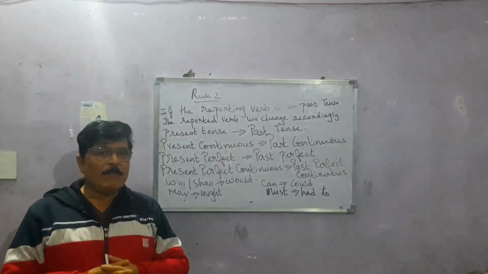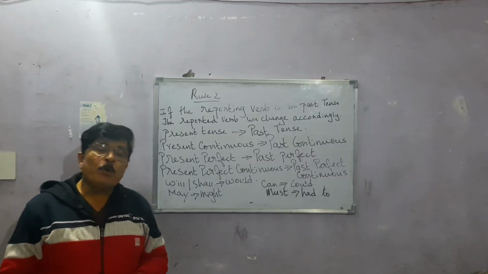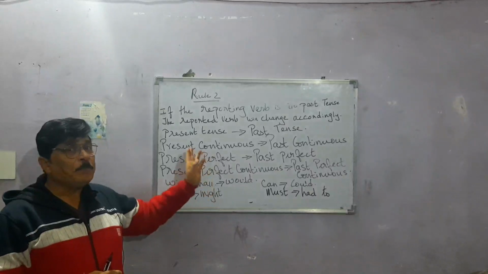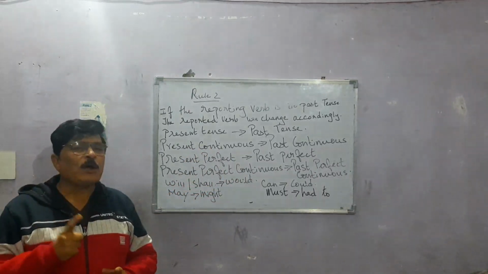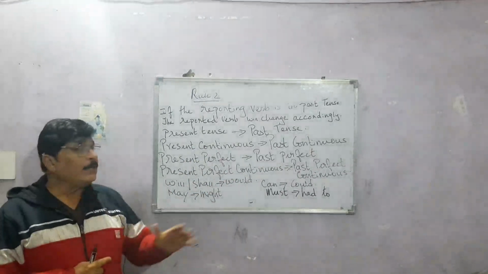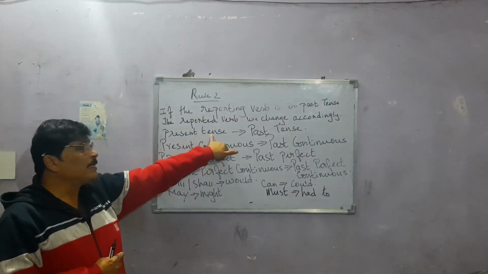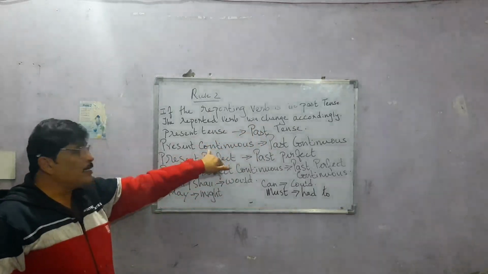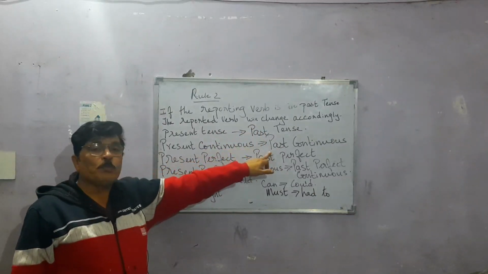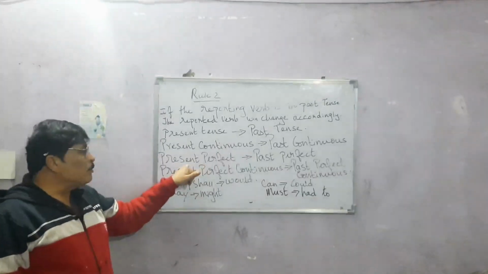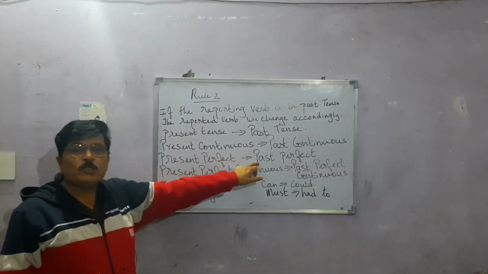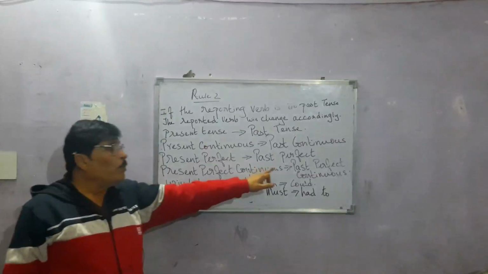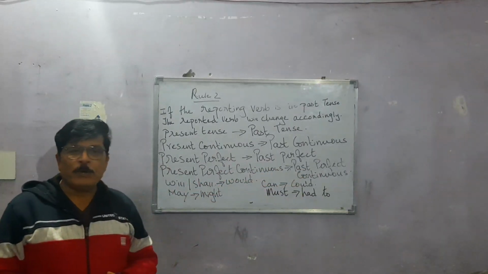So once more, I will explain to you. If the reporting verb is in past tense, the reported verb will change accordingly. It means that if the reported verb is in present tense, it will change to past tense. If it is in present continuous tense, it will change to past continuous tense. If it is in present perfect tense, it will change to past perfect tense. And present perfect continuous tense will be changed to past perfect continuous tense.